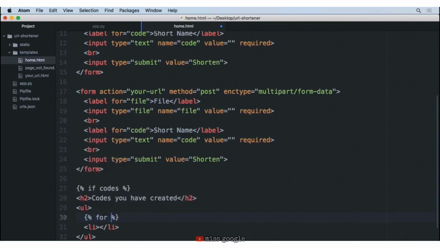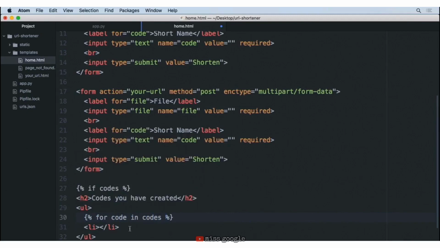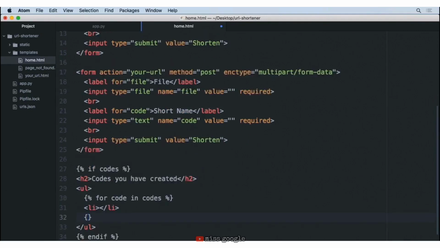We're going to say for code in codes. And let's make sure that we do an ending of that for loop. So we'll say end for down there at the bottom. And then inside of here, we simply want to list out whatever the code is. So we'll go ahead and just say code. We'll now save this. And let's go ahead and see what this looks like.